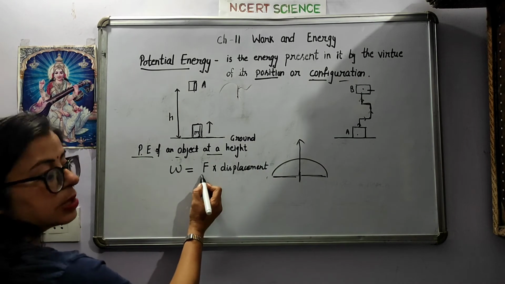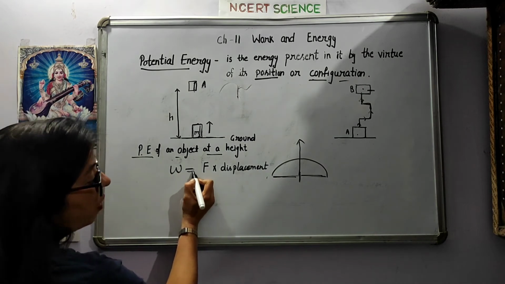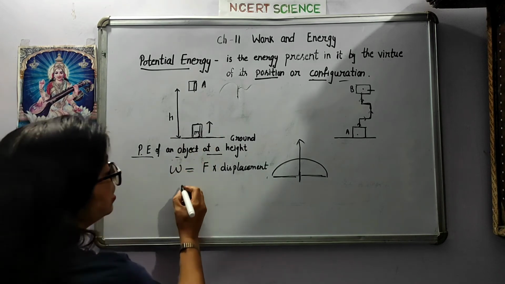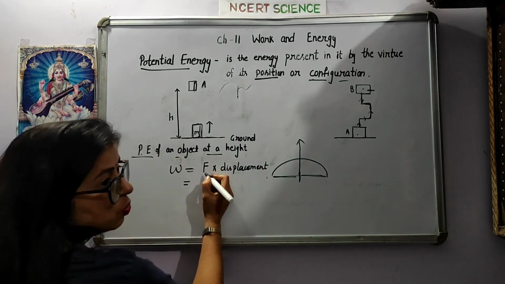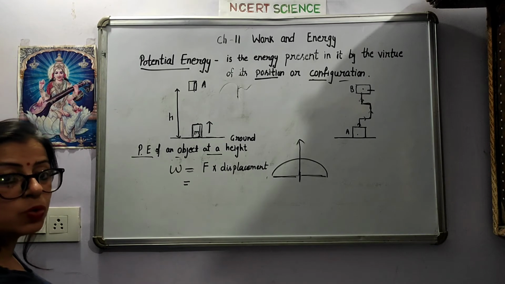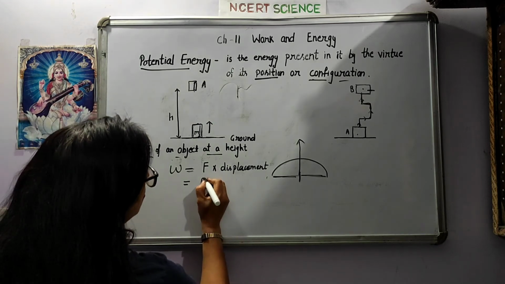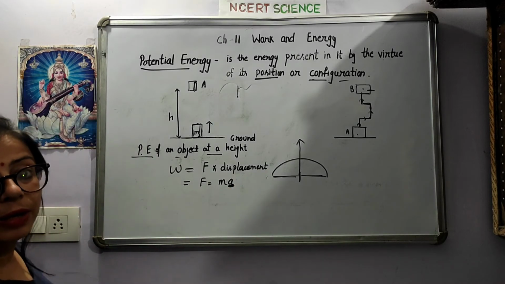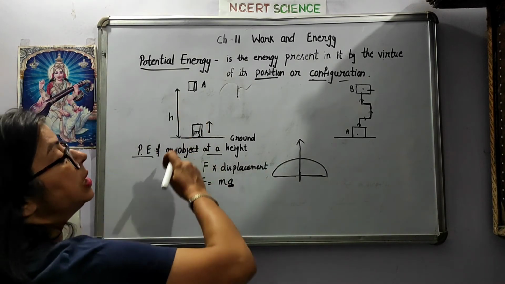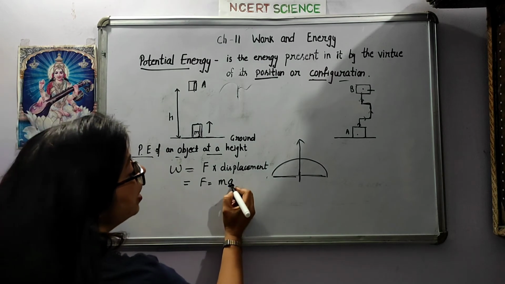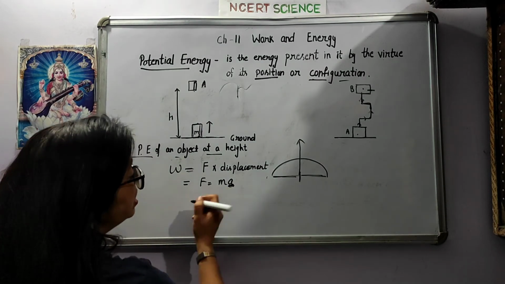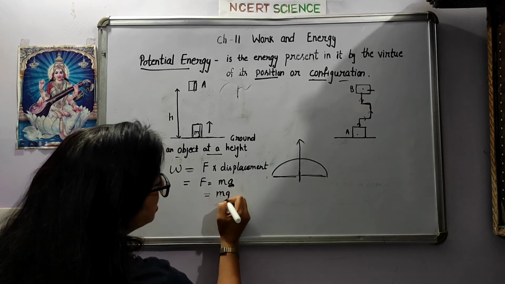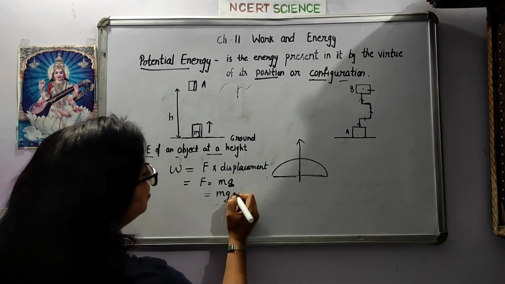So force is the force I have applied according to the weight of that box. And what is the weight here? F equals what? F equals M into A. We know F equals M into A, and A here is gravity because it is opposing gravity. So here acceleration is gravity, and I can write M into G in place of A. Then I multiply by the displacement.